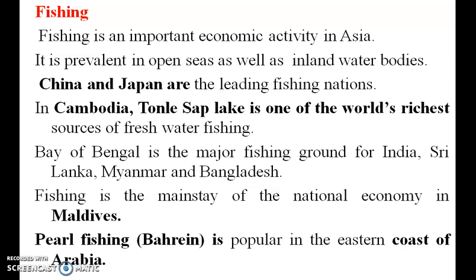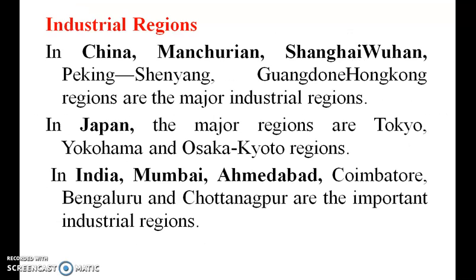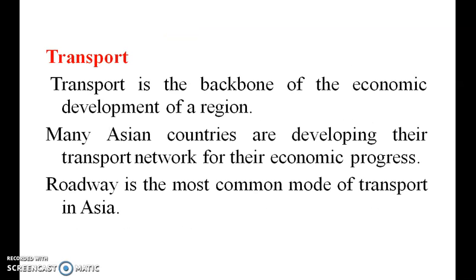Fishing is an important economic activity in Asia. It is prevalent in open seas as well as inland water bodies. China and Japan are the leading fishing nations. That's very important. Maldives and Bahrain are also some of the great fishing countries. Industrial regions: in China, Manchurian, Wuhan, Sichuan. These are some of the important places in China which are very famous for their industrial regions.